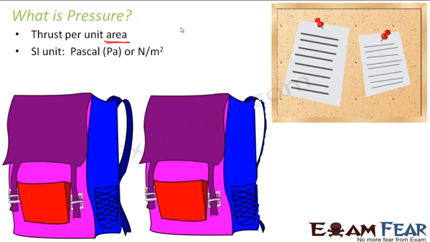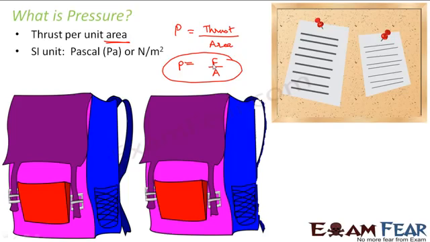So how do we define pressure? It is generally denoted by a capital P. We write it as thrust per unit area, or sometimes we also write it as force per unit area. So this is how we define pressure, right? I'm sure you are not very clear with it till now. Now let us look at this example. Once you understand the example, you will understand what I am trying to convey.